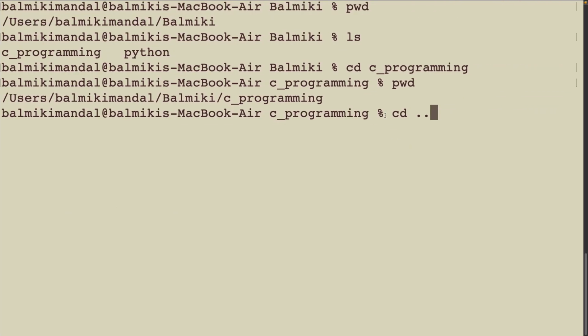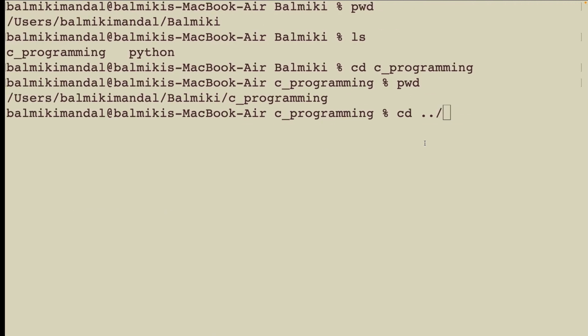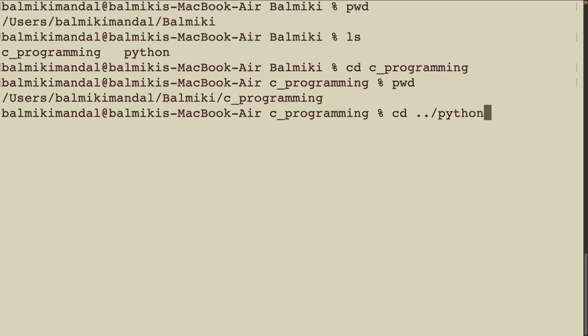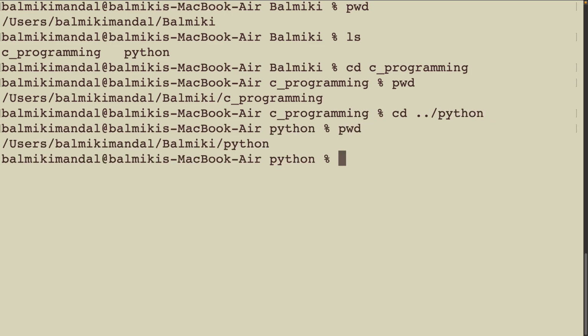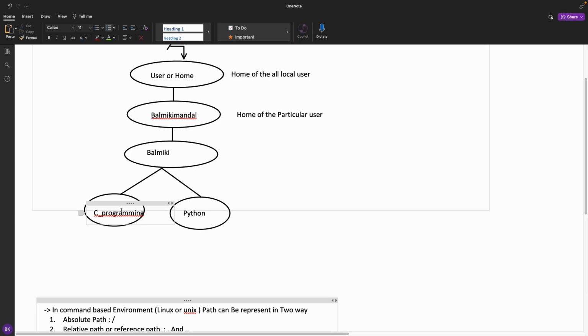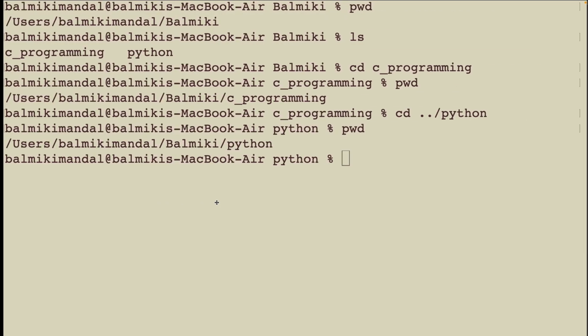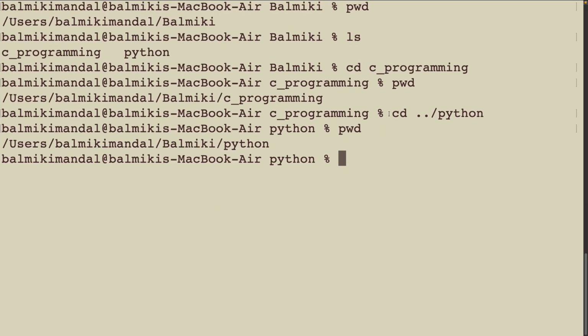So how to go? When I do cd, then double dot, this is for the reference path, then it will come back to here only, to Valmiki, then slash. Now the folder name, what is the folder name? Python. Let's see if it's coming or not. Okay, let's see pwd, we are in the Python. So we have successfully come to here. Just tell me one thing. Which path are we using? The reference path.